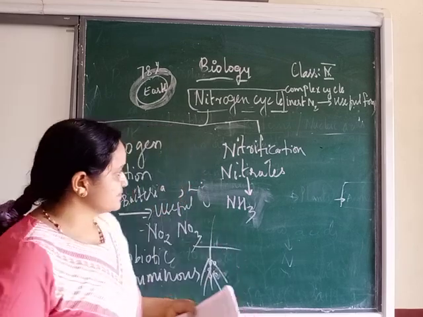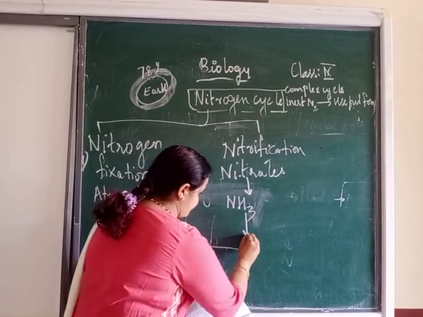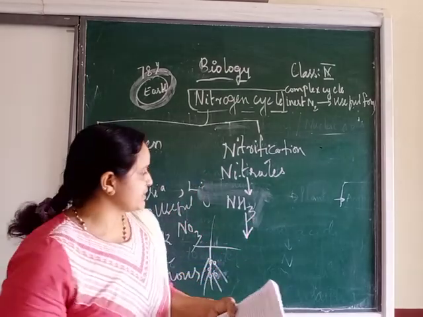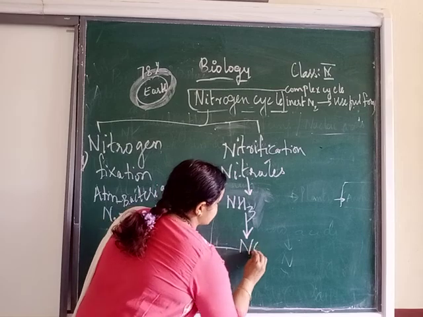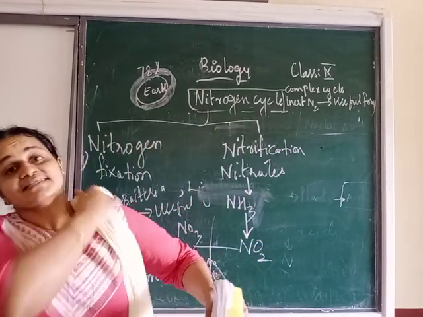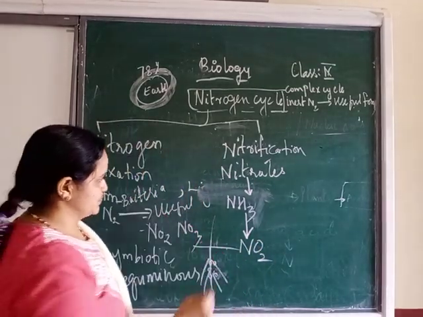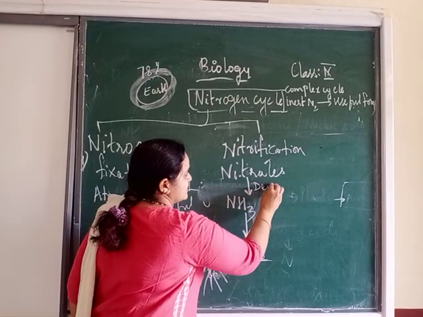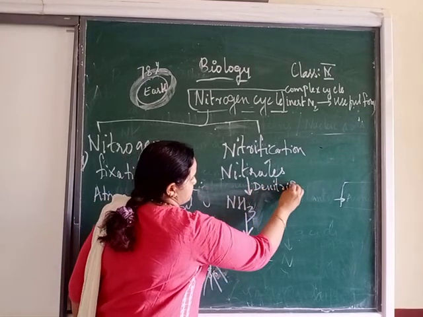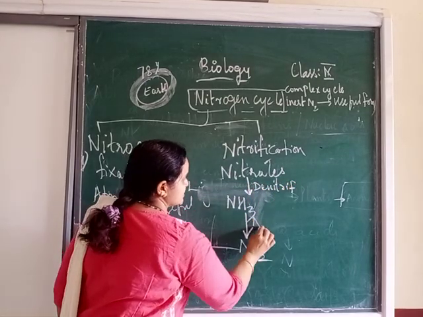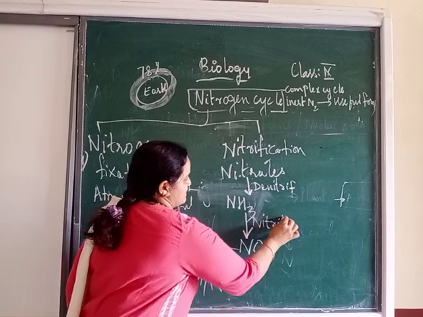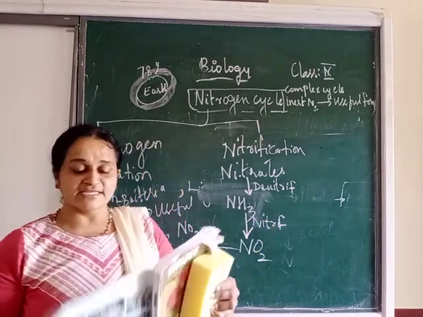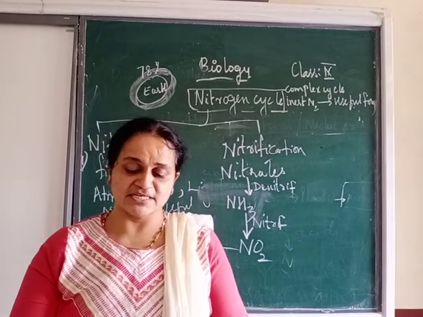Then further, this ammonia is getting converted to another compound, that is nitrites. Nitrites is NO2. So which is the bacteria here? Denitrifying bacteria. And here it is nitrifying bacteria.